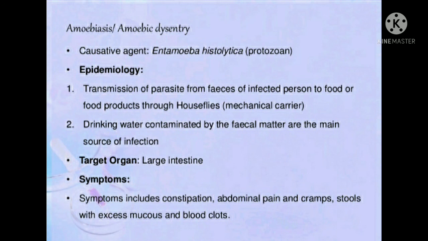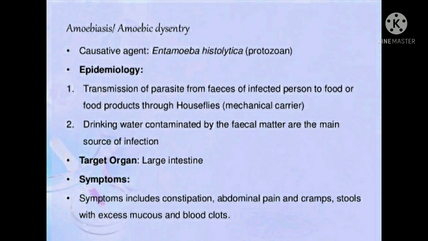This is a disease that is transmitted by the parasite from the feces of the infected person to the food. Whenever your food is not washed or you keep your food uncovered, in those cases the pathogen from the feces of the patient is carried to your food via a vector, and amoebiasis is observed in your body. It also occurs by drinking contaminated water which has fecal contamination from the patient.